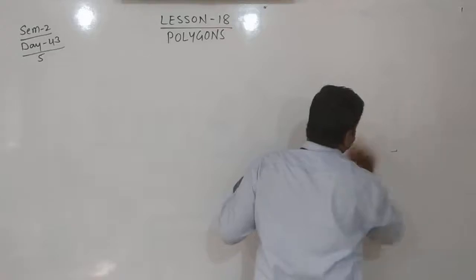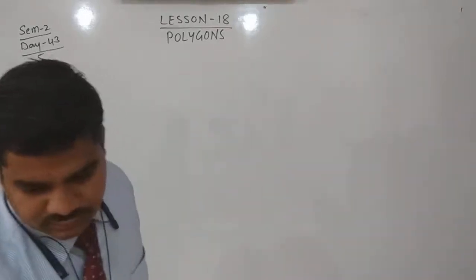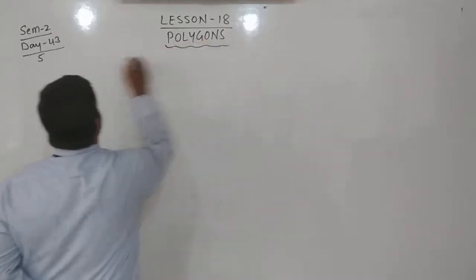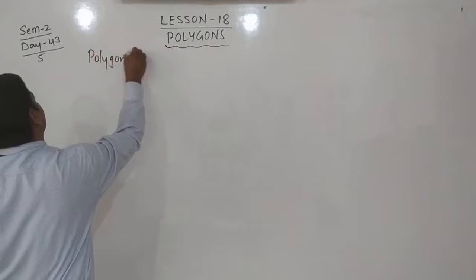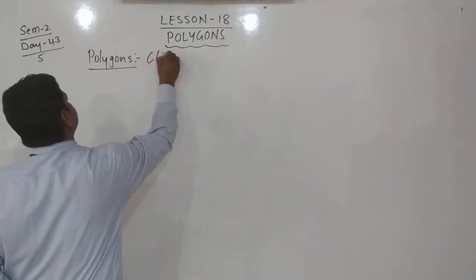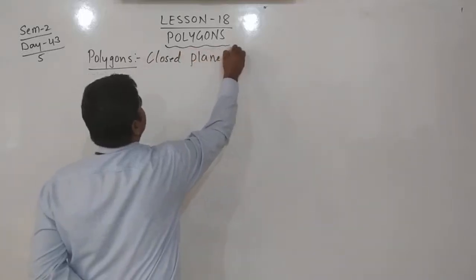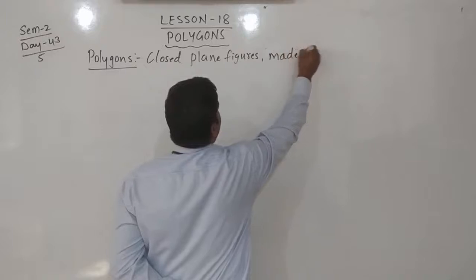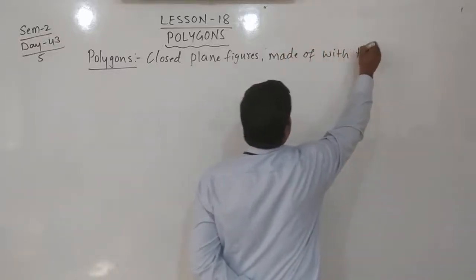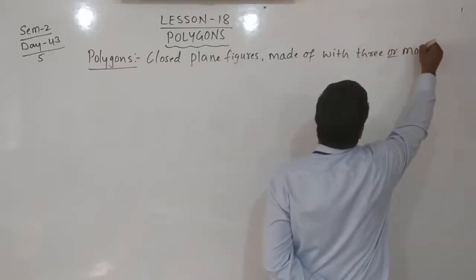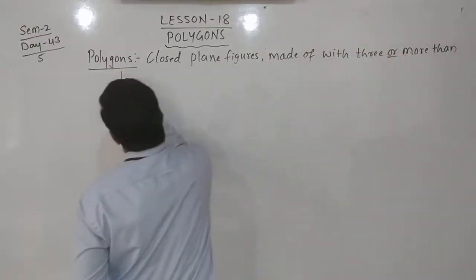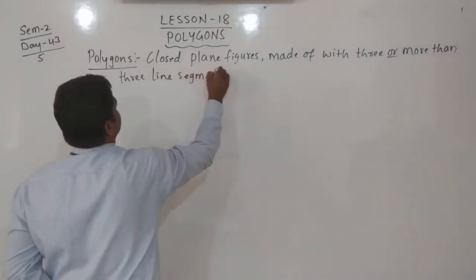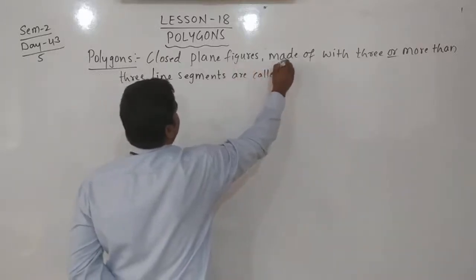First you write about polygons. Definition of polygon: we have learned that closed plane figures made up of three or more than three line segments are called polygons.